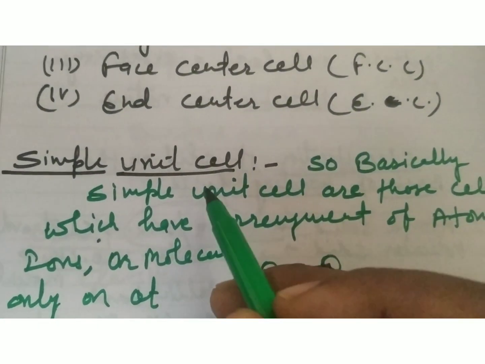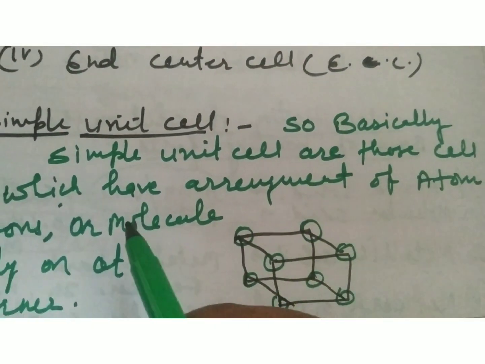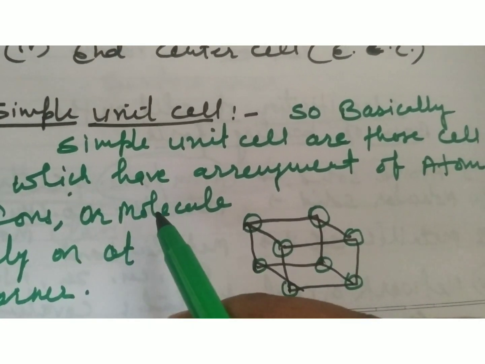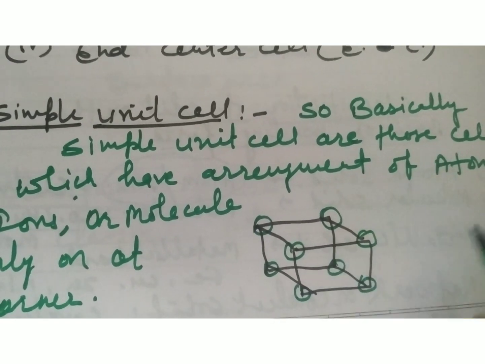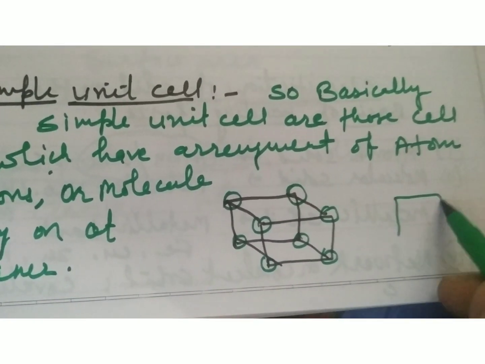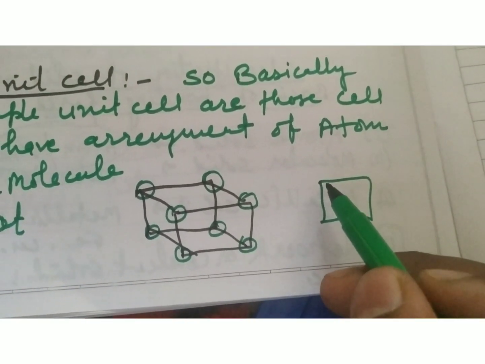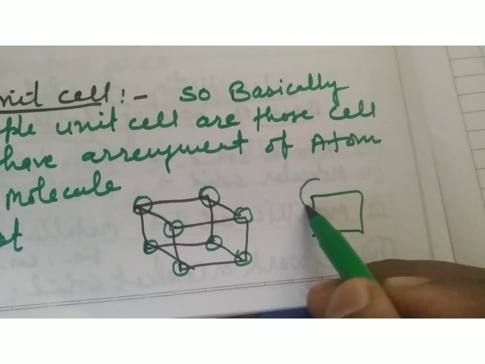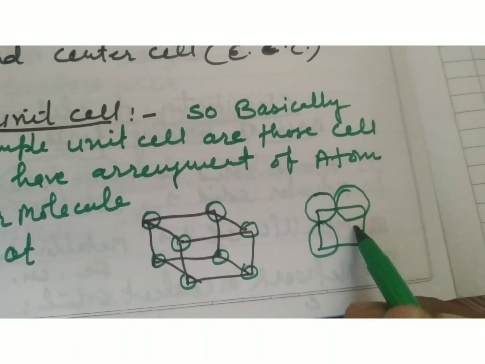So what is a simple unit cell? Simple unit cells are those cells which have the arrangement of atoms, ions or molecules only at the corners. Suppose this is a cube, suppose this is a square. Clear? And suppose this is a unit cell, and the arrangement of atoms, ions or molecules will be only at the corners.